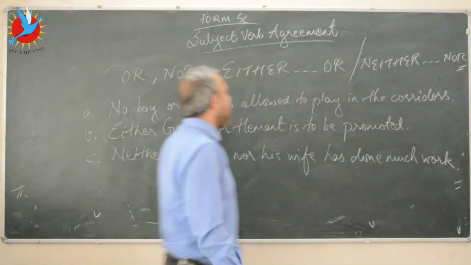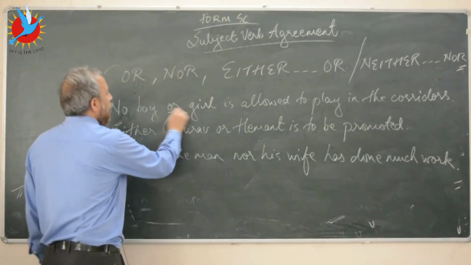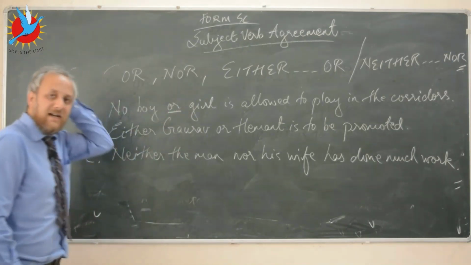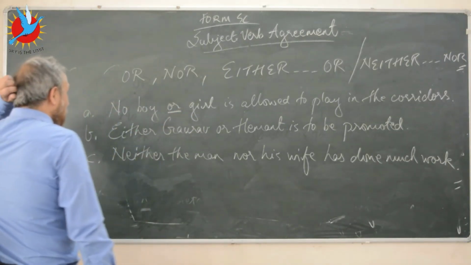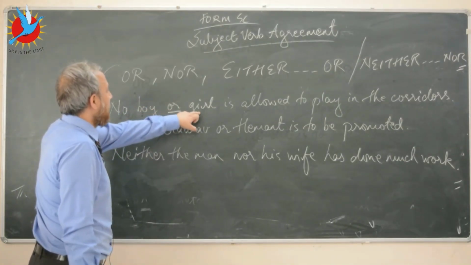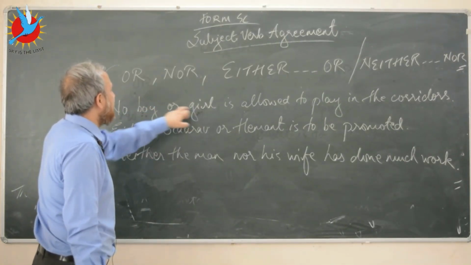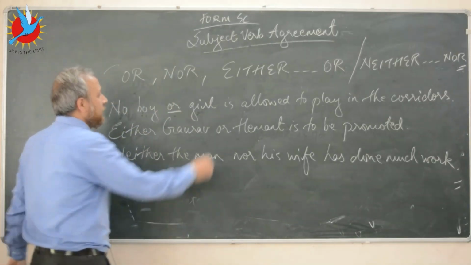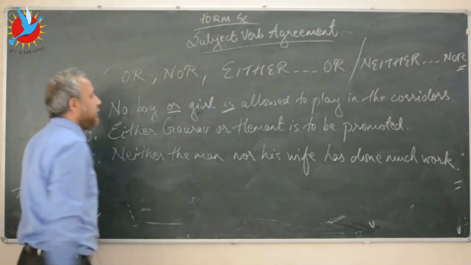Now if you look at these three sentences, kids, here we have or, which is a conjunction. So we have two singular subjects, and between these two singular subjects we have or. In such cases we will use the singular form of the verb.